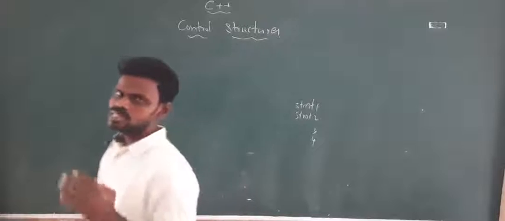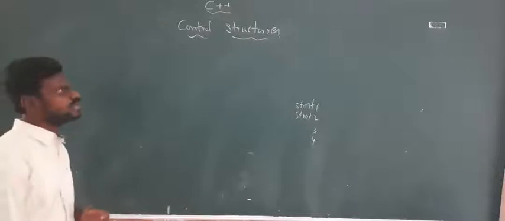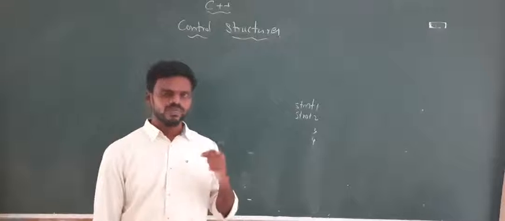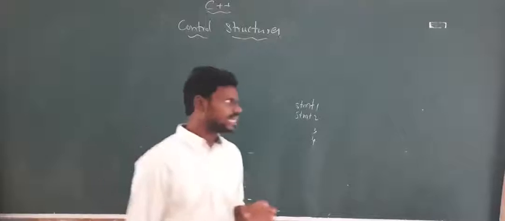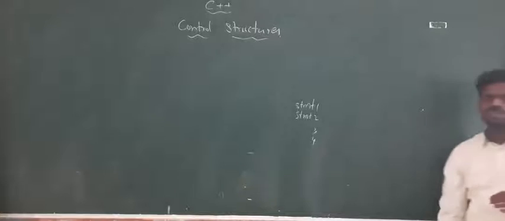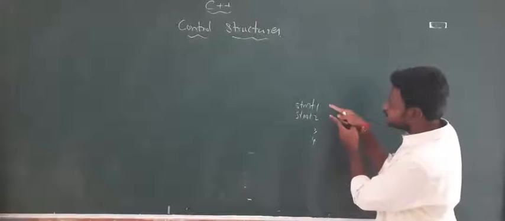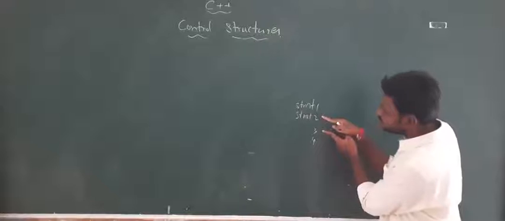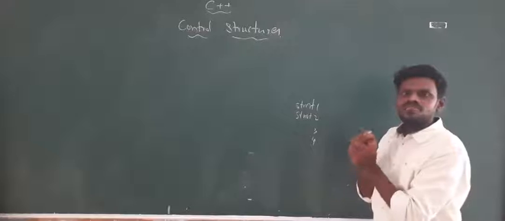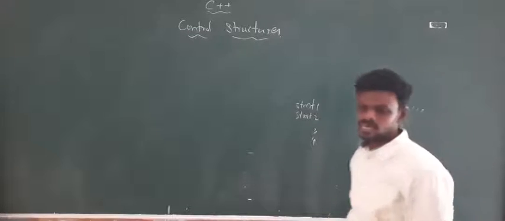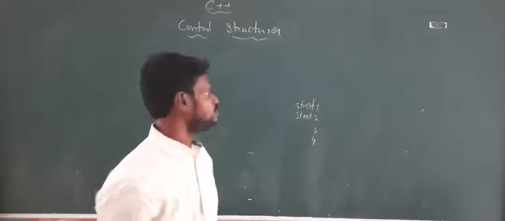But there will be certain situations where we don't want to execute some statements. If it is needed, then only we will be executing them. If it is not needed, they should not be executed by the compiler. I can execute the first statement, but I don't want to execute statement 2 and statement 3. Directly I want to go for statement 4. This is possible when we use control structures in C and C++.